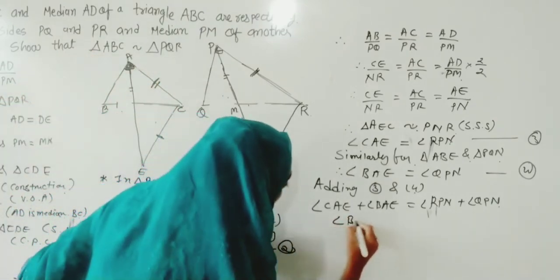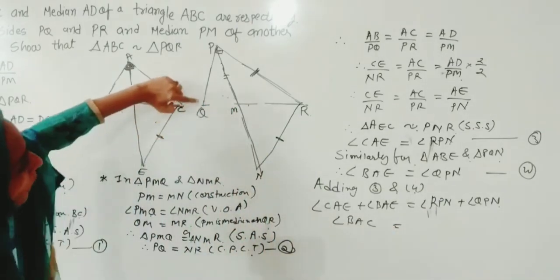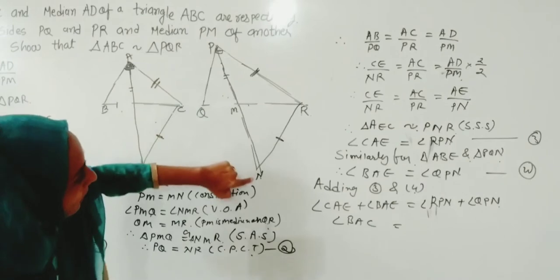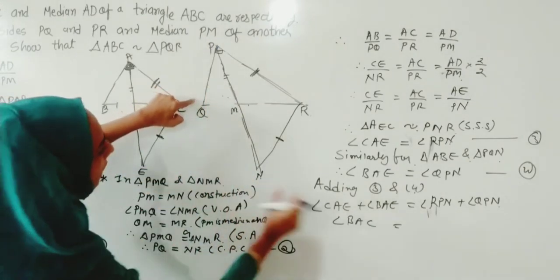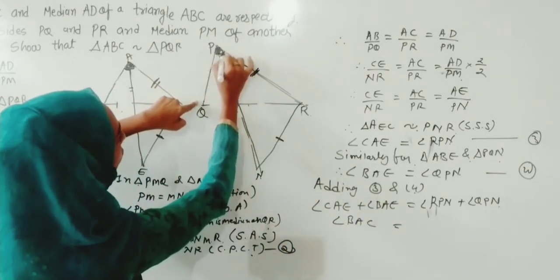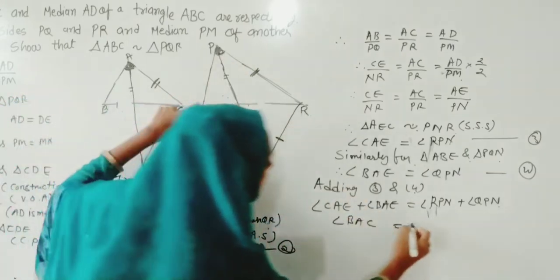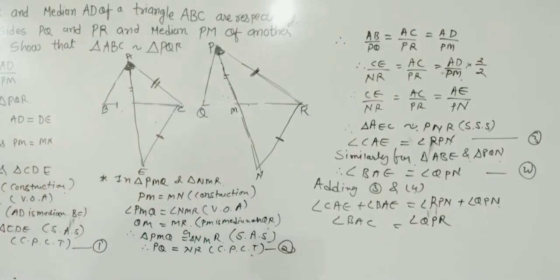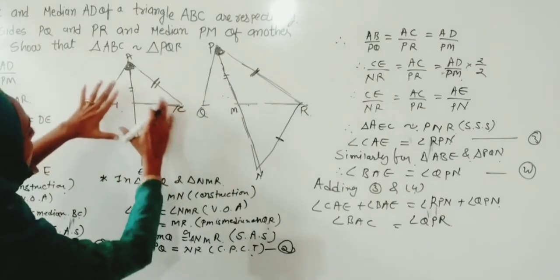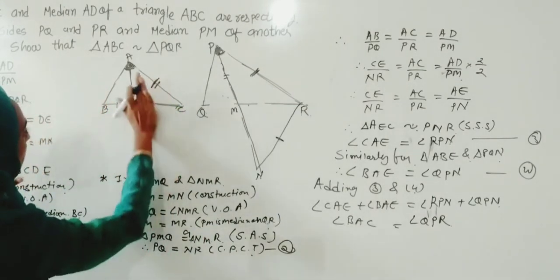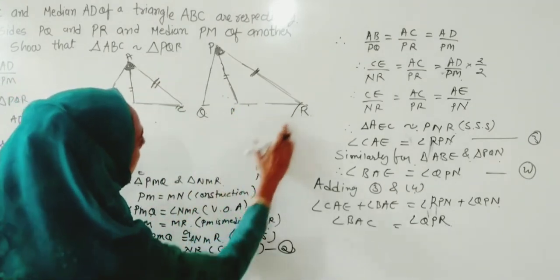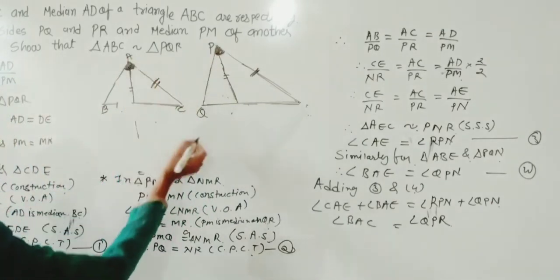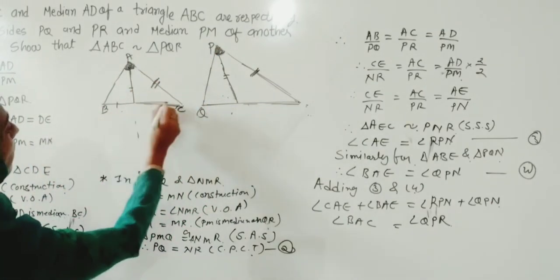Here, as you can see, RPN and QPN are adding, and it will make this whole angle, and that is QPR. So as I told you, we do not need all these things. We wanted only that if we prove this angle and this angle are the same, we can write these two triangles are similar.